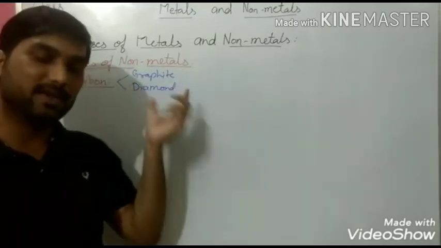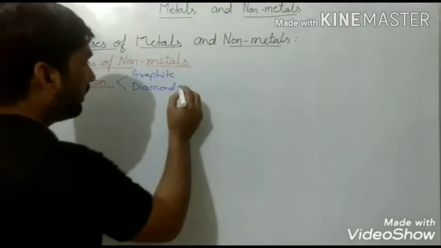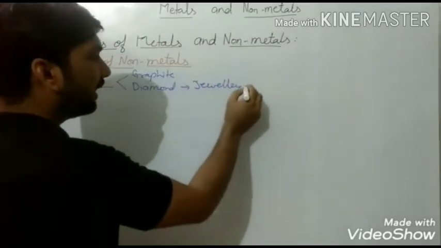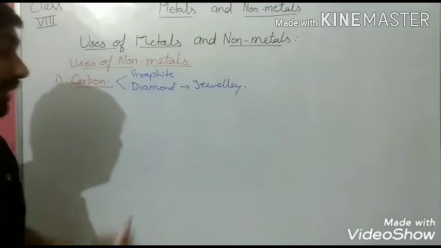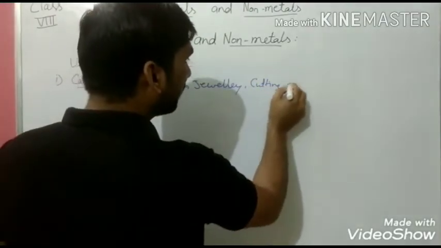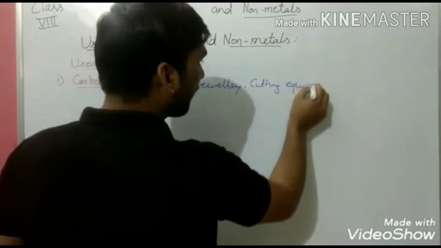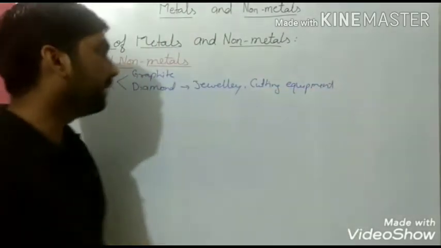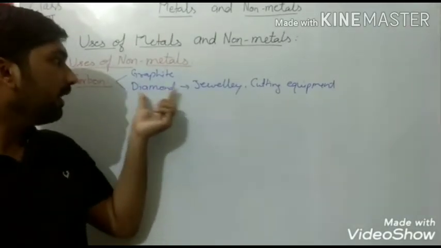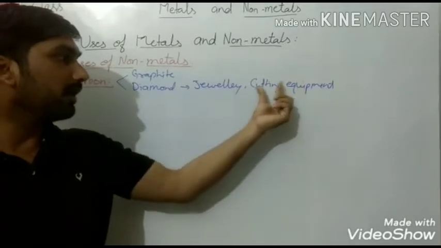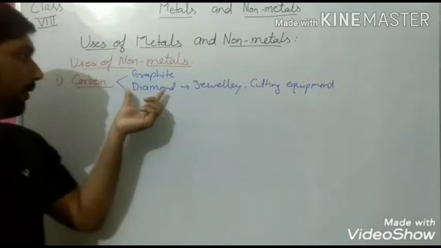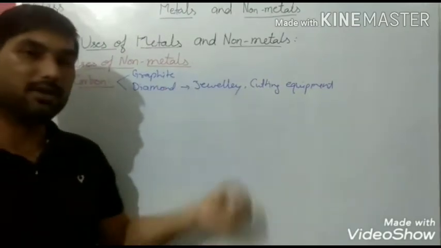But diamond is used in making jewelry, and it is also used for cutting equipment, because it is the hardest known substance on earth. It is the lustrous form of carbon, that's why it is used in jewelry.